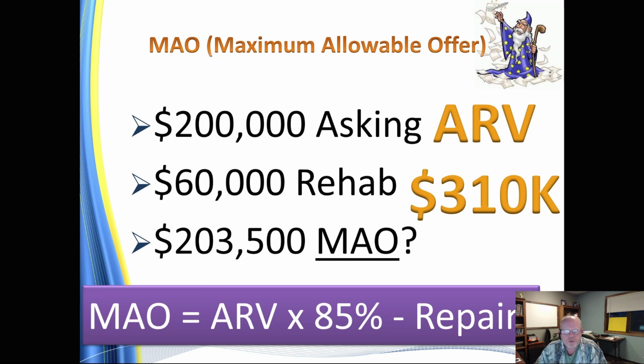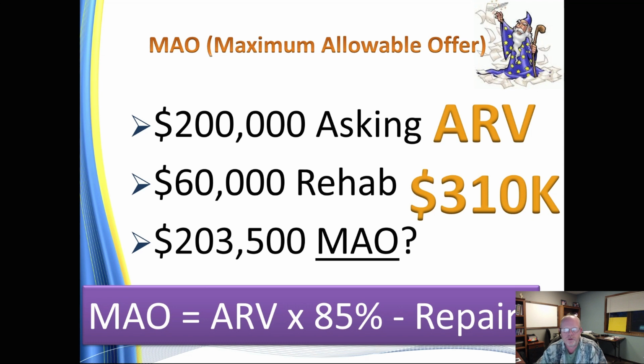So hopefully this explains to you what the MAO formula is, why it makes sense, and how you got to change those formulas. And actually, just a side note on that, I'm talking to some investors in some other markets where they've already gone through that really hot market cycle, and their markets have started to calm down already. And I was talking to a couple of investors last month that are buying at 65% because even at 70%, nobody's bidding at that.